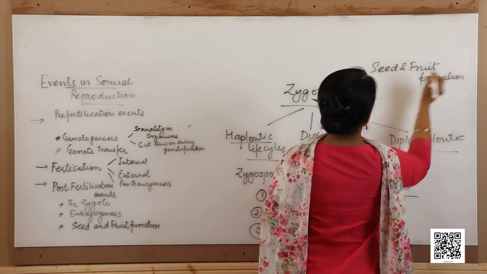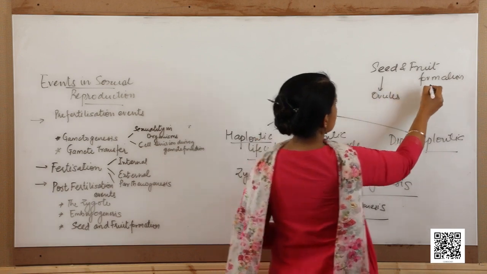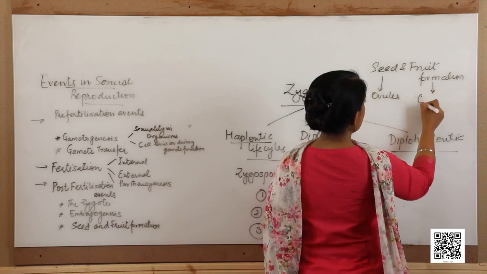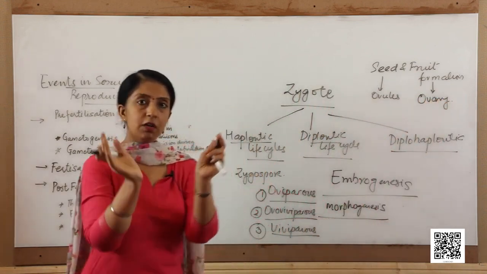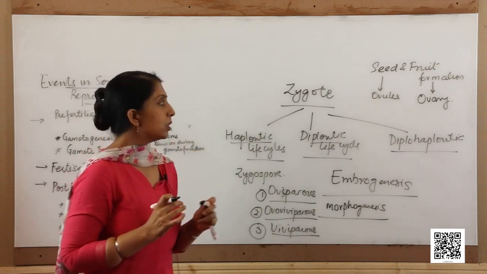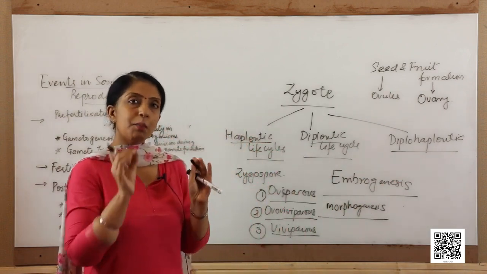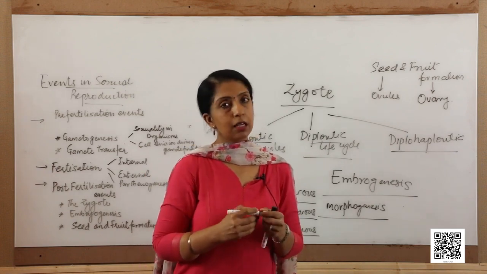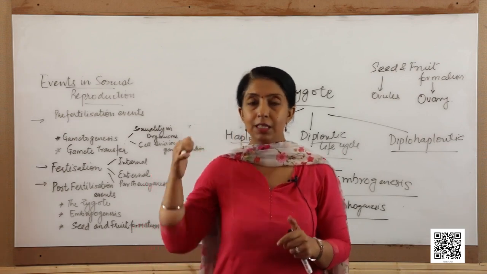We have seen that the seeds are formed from the ovules, and the fruit is formed from the ovary, which disintegrates to form the pericarp, which is the cover, and the seeds are lodged in it. Now, depending upon the type of ovary, the fruits are of different types. The seeds are present inside the fruit in different arrangements, and that will be dealt with in detail in the next chapter. Thank you, students, for understanding this.